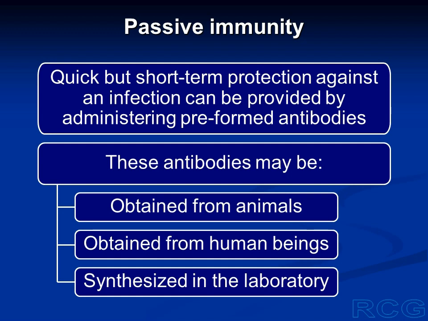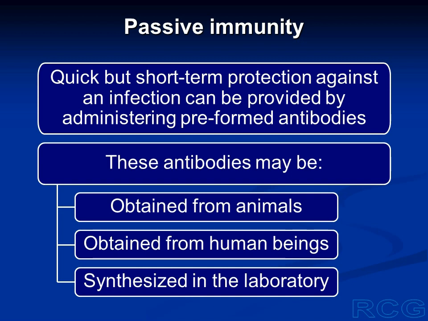Or we can obtain these antibodies from some other person who has suffered from the same infection earlier. So his system has already synthesized the antibodies against this particular pathogen or the infectious agent. So we can obtain the antibodies from such a person and give them to a susceptible person. Or we can synthesize the antibodies in laboratory.